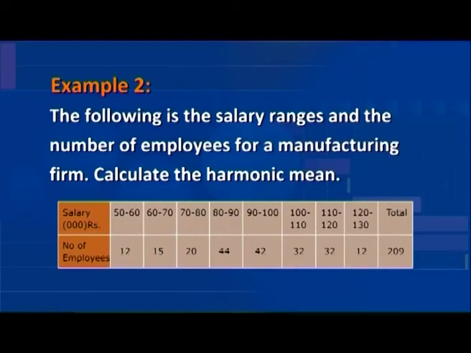Let us discuss another example to calculate the harmonic mean in continuous frequency distribution series. The following is the salary range and the number of employees for a manufacturing firm. Calculate the harmonic mean.